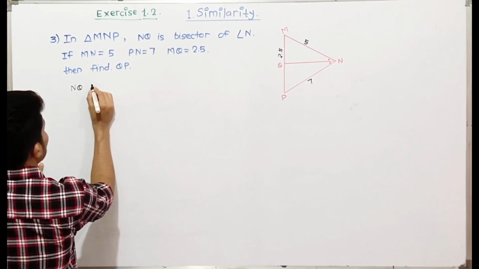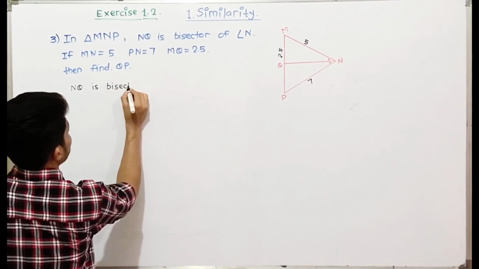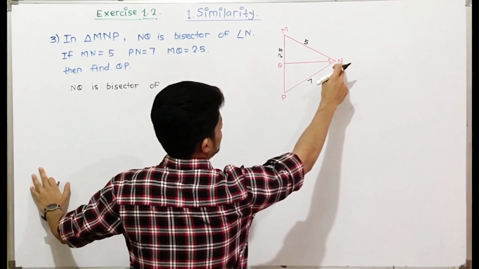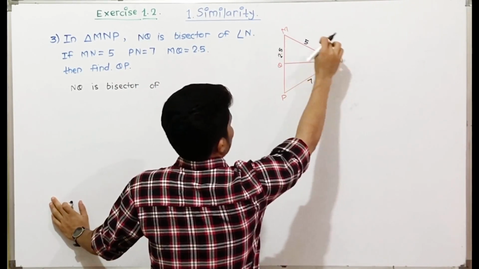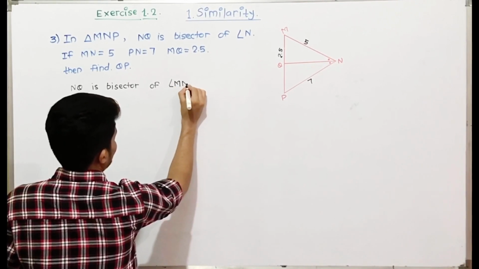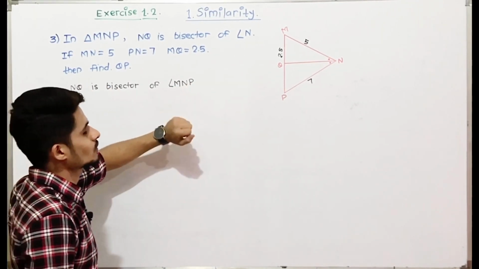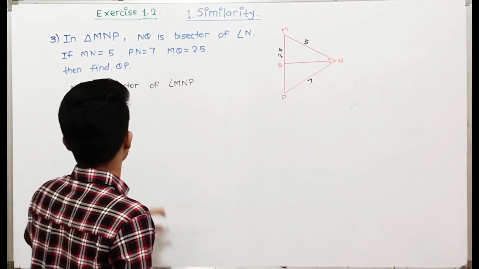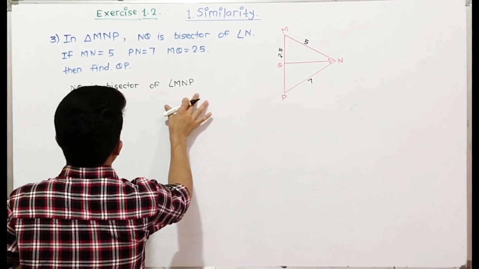NQ is bisector of angle N. Instead of writing angle N, we will write MNP. So NQ is the bisector of angle MNP.